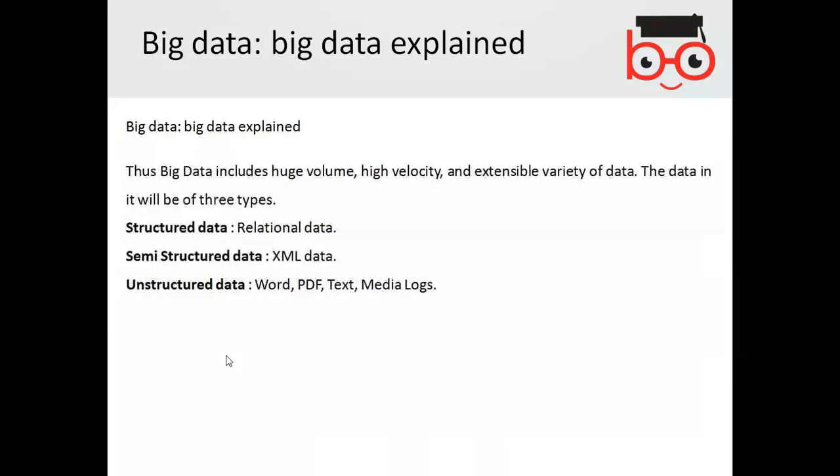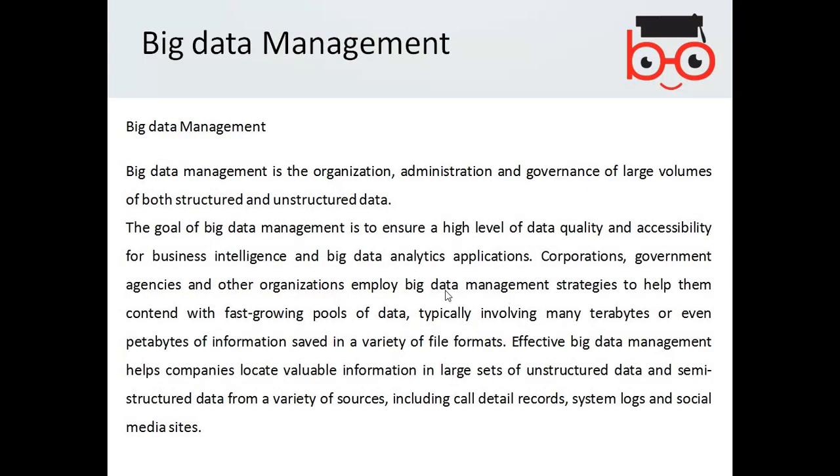So big data includes huge volumes, high capacity, and an extensible variety of data. The data will be of 3 types: structured data, which is stored in relational databases. Semi-structured data comes in XML data. Unstructured data is in the form of Word, PDF, text, and media logs. Big data management is the organization, administration, and governance of large volumes of both structured and unstructured data.